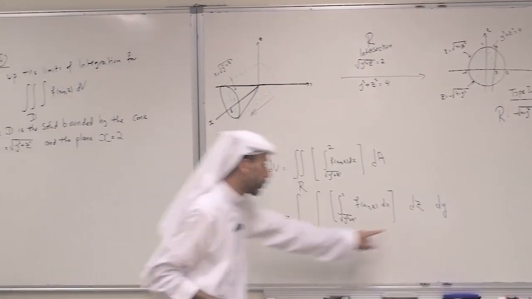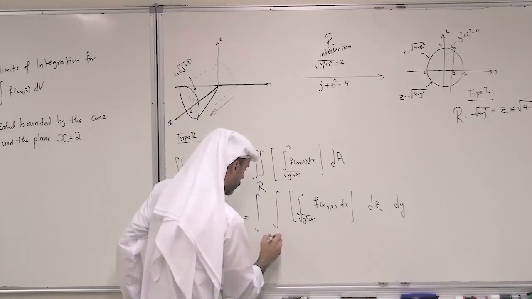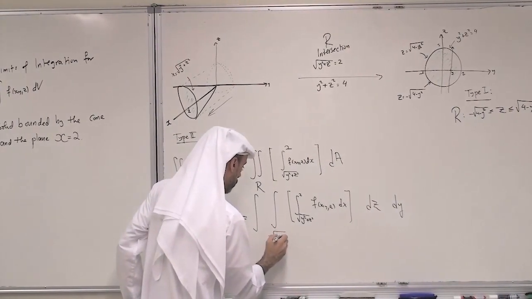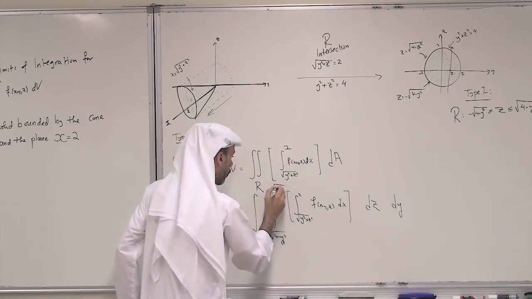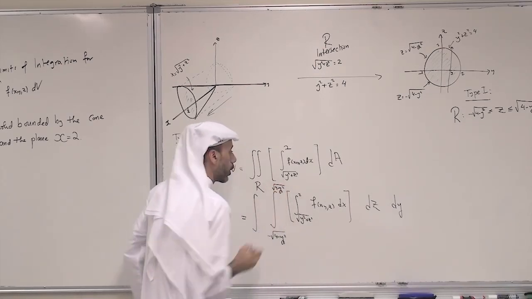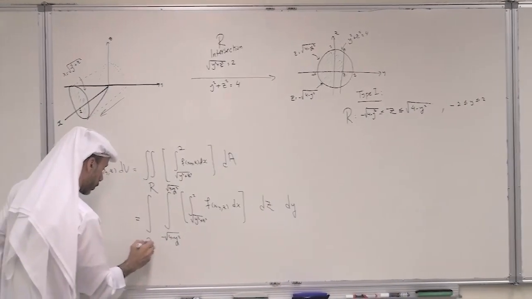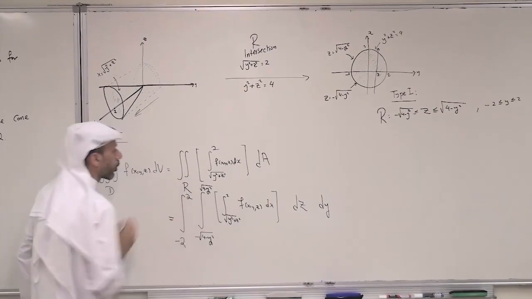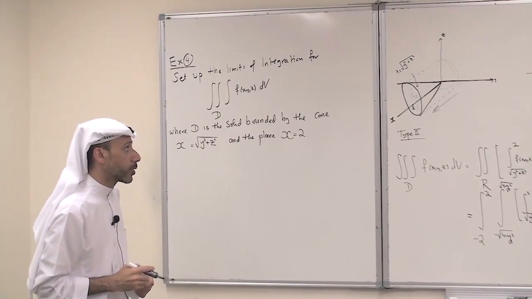The limits of z for the middle are minus root 4 minus y squared and root 4 minus y squared, and the limits of y are from minus 2 to 2. So this is how to set up the limits of integration for this problem.